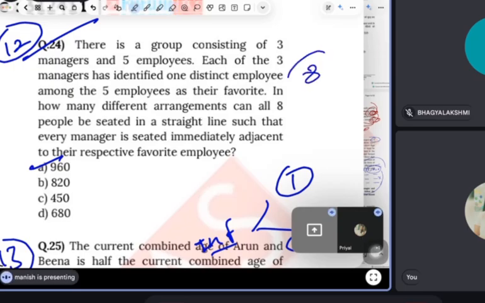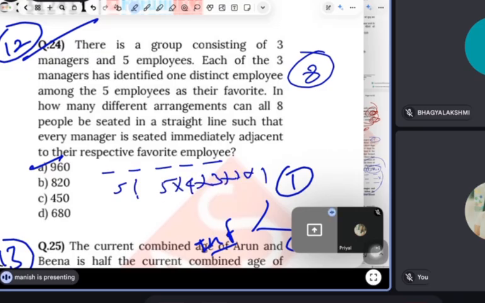Tell me who is greater in number, employees or managers? Employees. So there are 5 employees. Guys, listen carefully. There are 5 employees, so they can be seated in 5 factorial ways, right? So 5, 4, 3, 2, 1. So 5 times 4 is 20, 20 times 3 is 60, 60 times 2 is 120. So this is 120. This is the sitting of employees only.